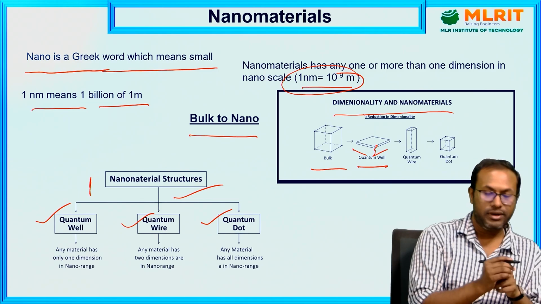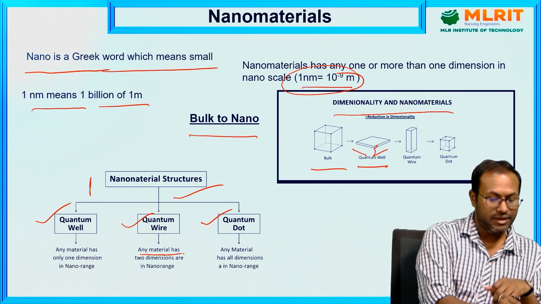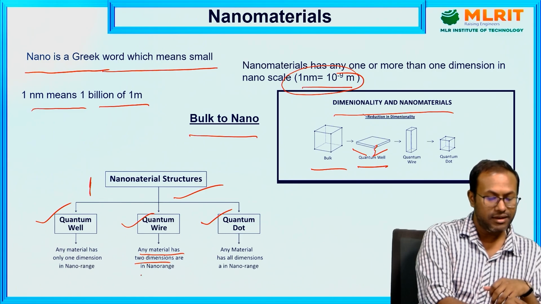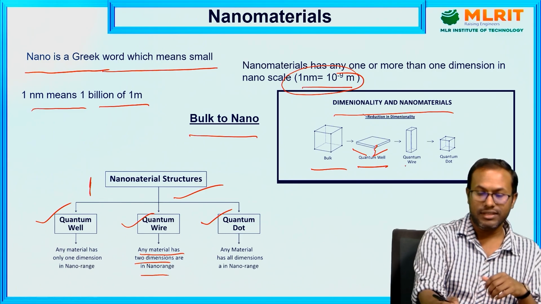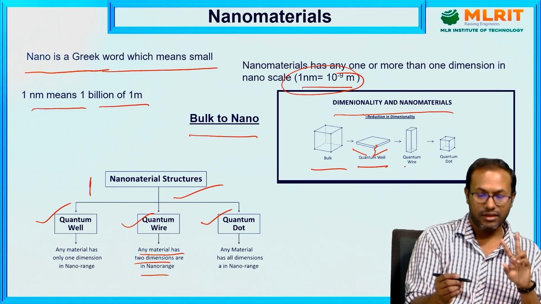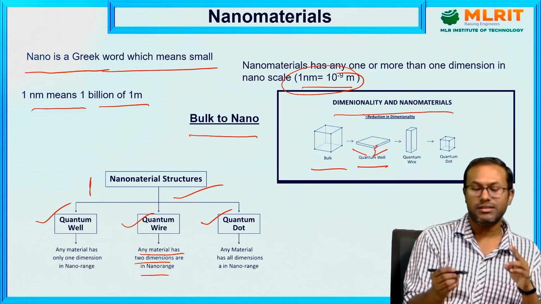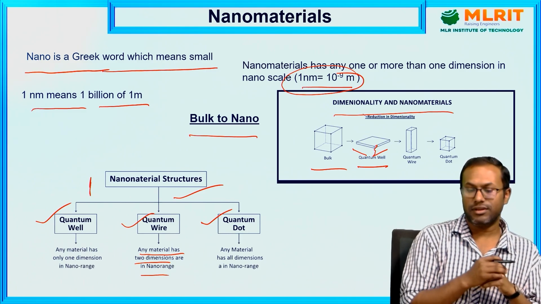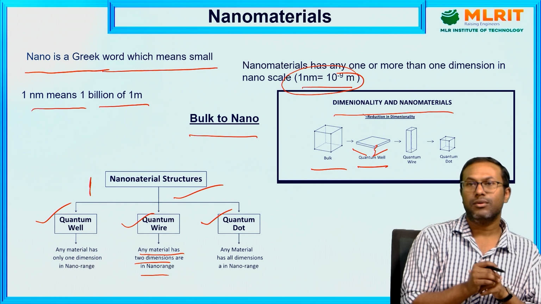Second is quantum wire. Quantum wire is when a material has 2 dimensions in the nano range. In this case, any 2 dimensions are in the nanoscale, and that gives a quantum wire.